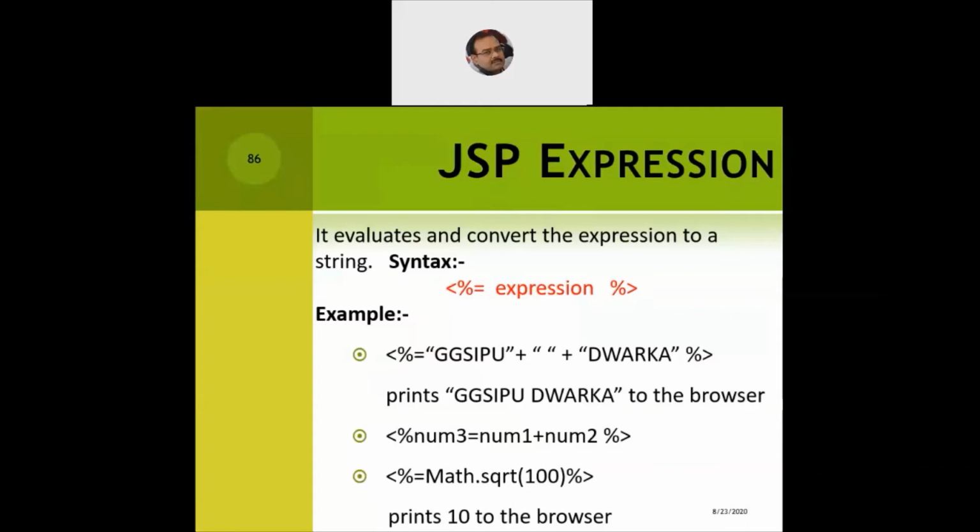That means we can combine two strings, make it a part of the simple JSP expression and add it. So this will print GGSIPU Dwarka to the browser.